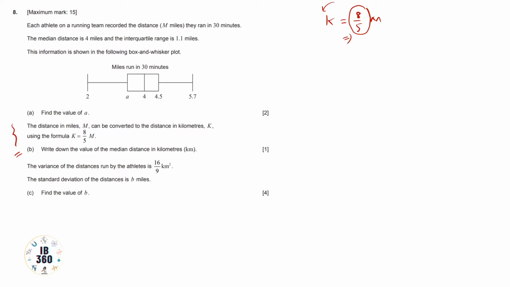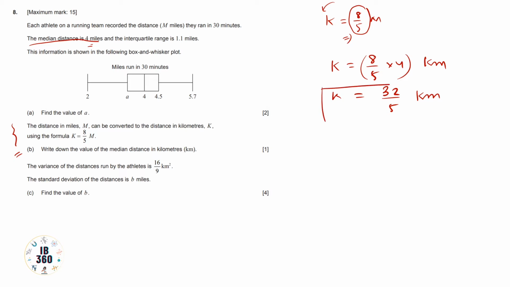From here you can see the median distance is 4 miles. So in kilometers, if we want to get the value, 8 by 5 into 4 kilometers equals 32 by 5 kilometers.